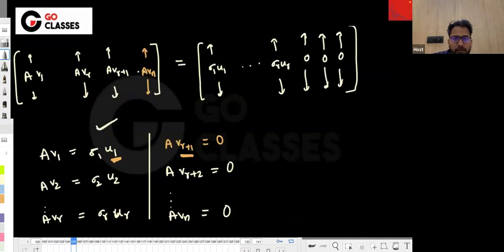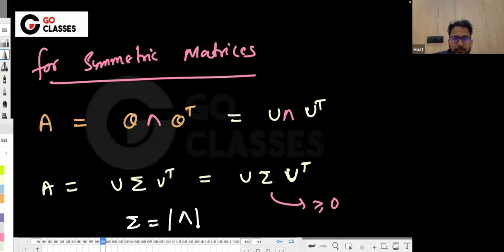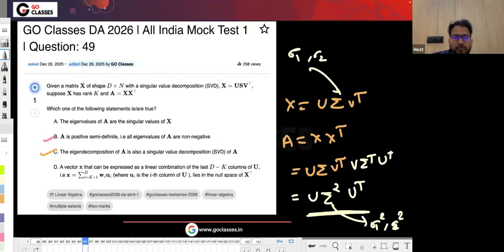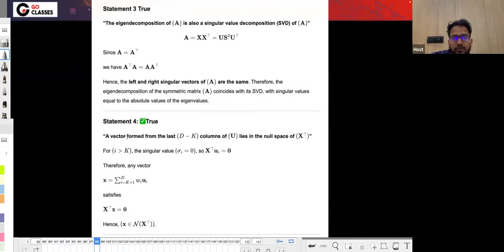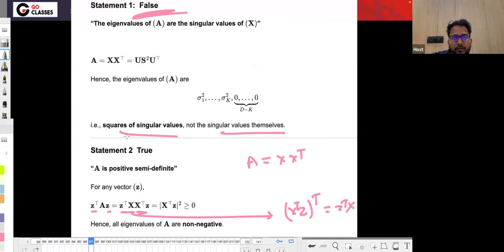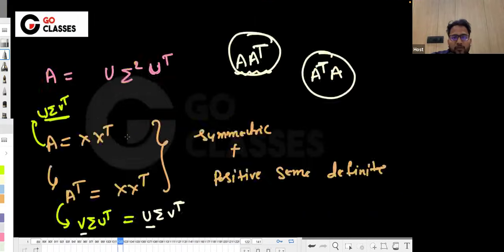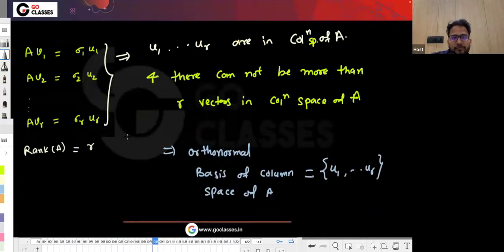So this option is also true. So, what are the true options? Basically, I think only option A is false and B, C, D, all are true. Okay, great. Now, let's move to the next question.